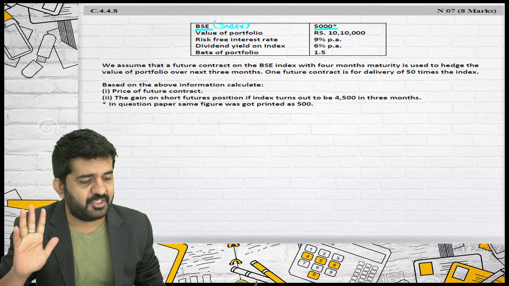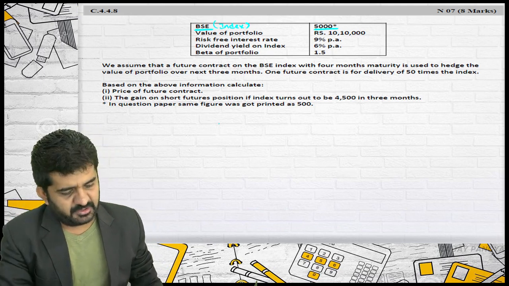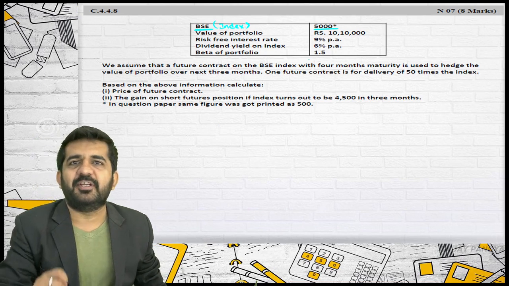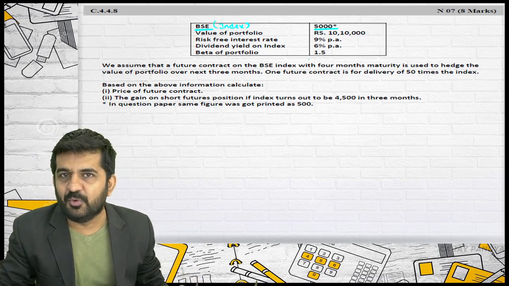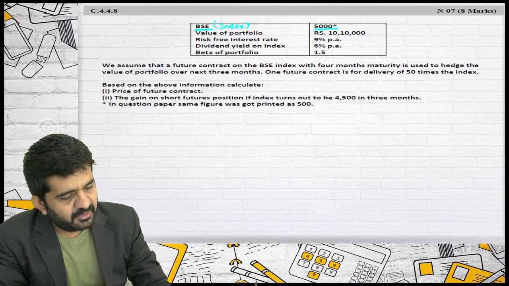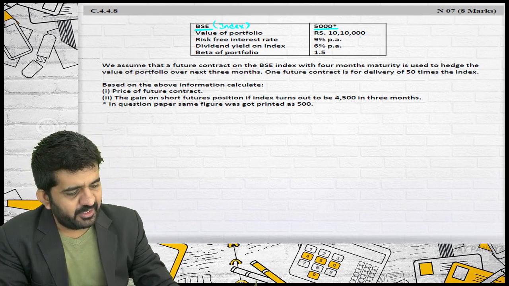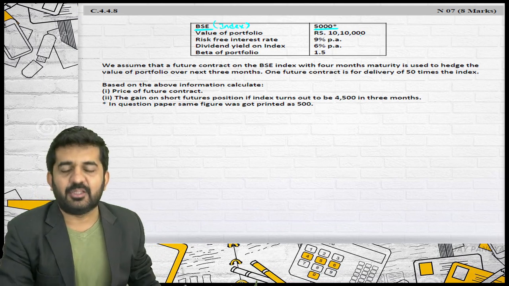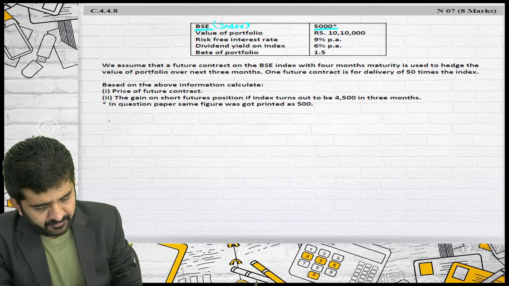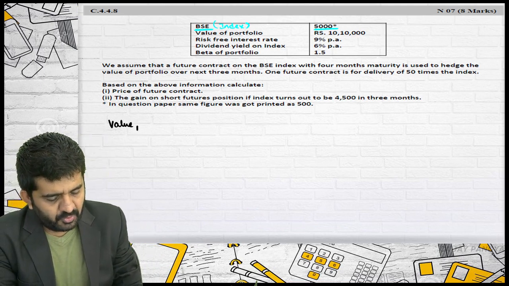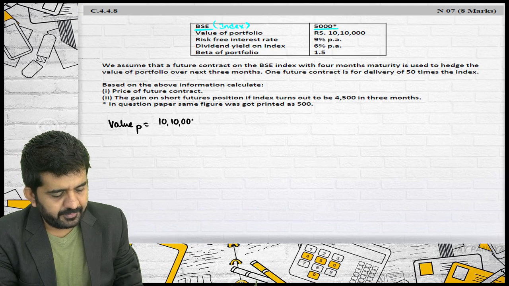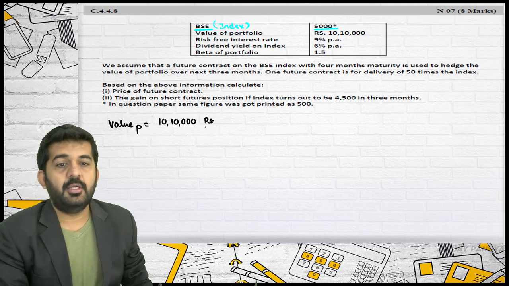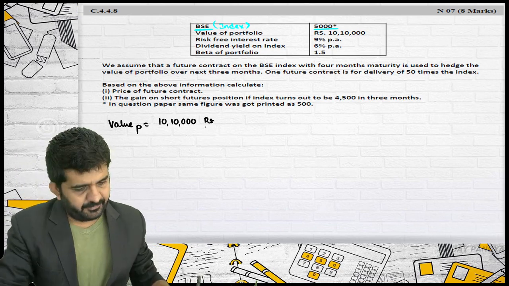Today the market is 5,000 rupees. Is it correct? The same was printed 500 in examination. What student might have done, we don't know. Is it alright? The value of portfolio is 10 lakh 10,000. Let me write down. Value of portfolio is 10 lakh 10,000 rupees. Is it alright?